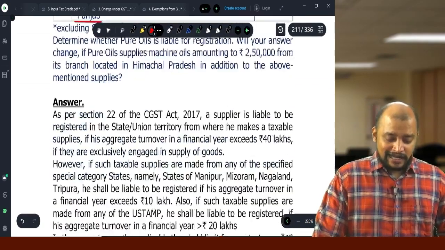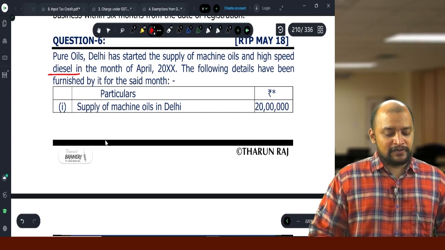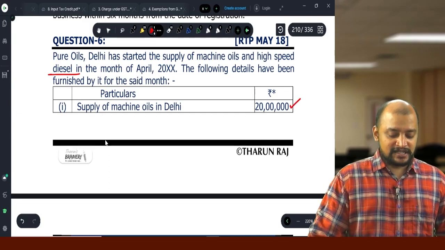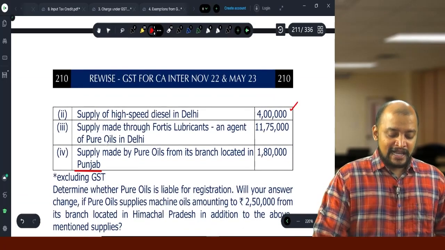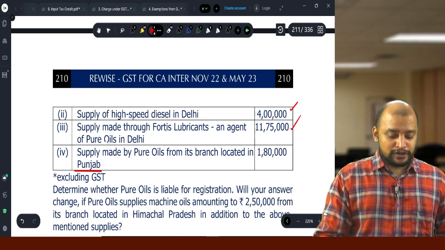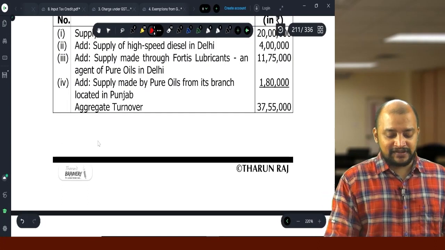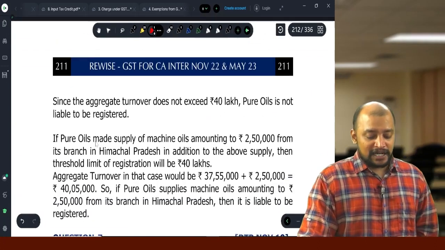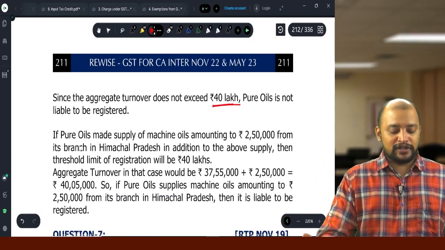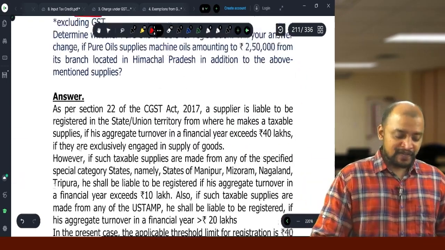Now what is their aggregate turnover? While counting aggregate turnover, non-taxable supplies, taxable supplies, exempted supplies, everything should be taken. Even if they make supplies through agent also, that should be taken. So therefore everything you need to take, and that comes to 37,55,000, and the applicable threshold limit is 40 lakhs. Therefore they are not liable to get registered.